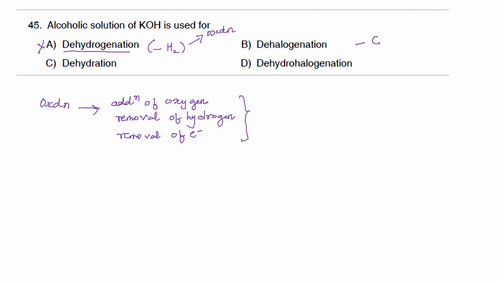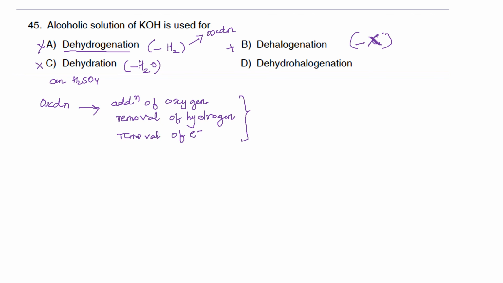Dehalogenation is removal of halogen, say X. Any halogen may be removed as X or X2. So that is not the reagent. Alcoholic KOH is usually not used for dehalogenation. Similarly, dehydration means removal of water. This is usually done with the help of a dehydrating agent like concentrated sulfuric acid. Alcoholic KOH is not used for that purpose. Therefore, this is also not the option.